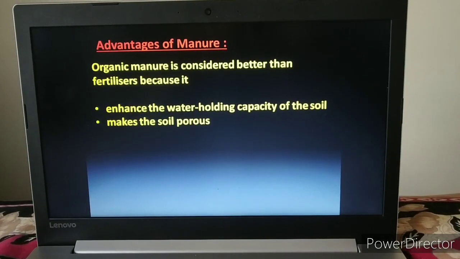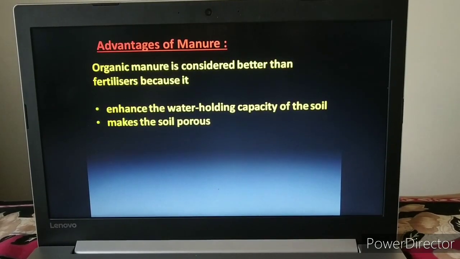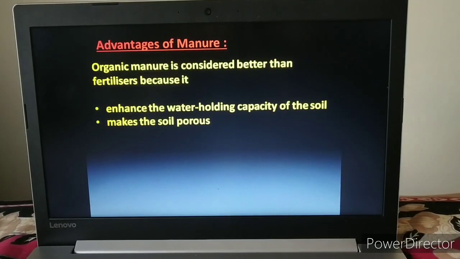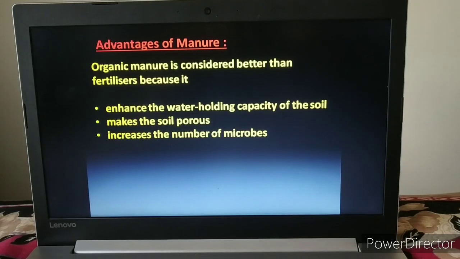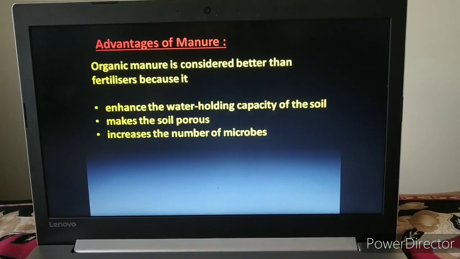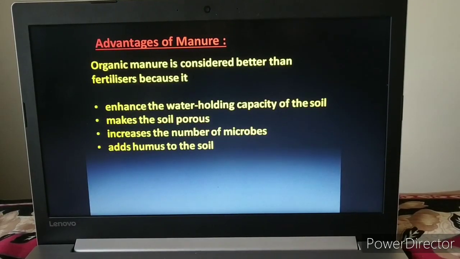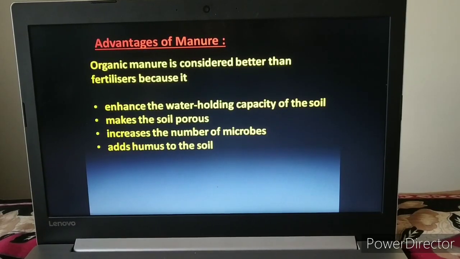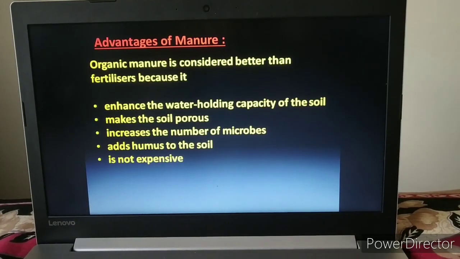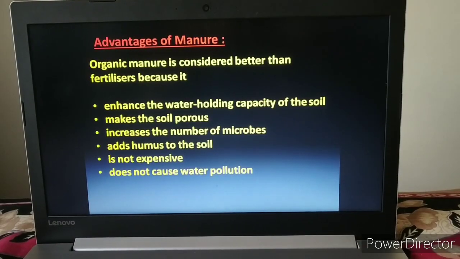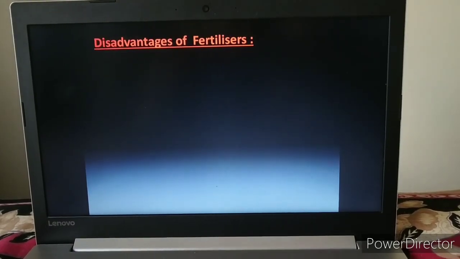Porous means the soil is made up of a number of pores so that the exchange of gases becomes very easy. It increases the number of microbes. It adds humus to the soil. It is not expensive as compared to the fertilizer, and it does not cause any water pollution.